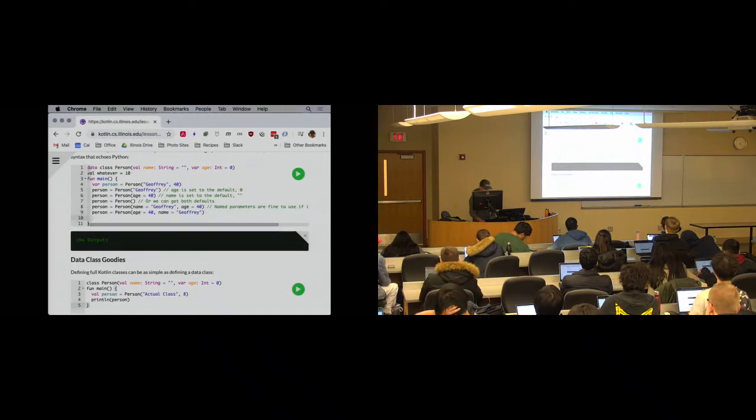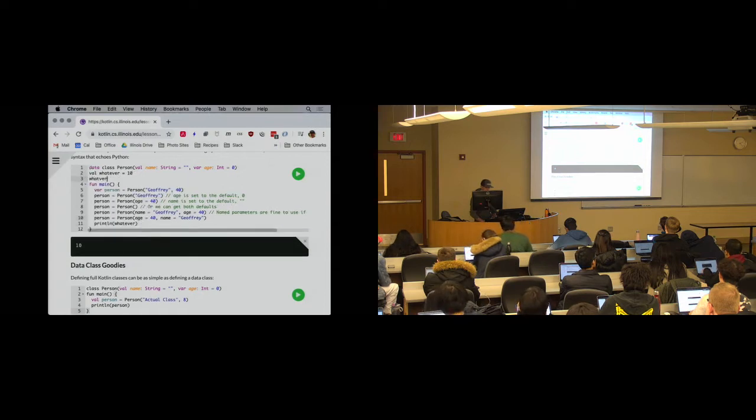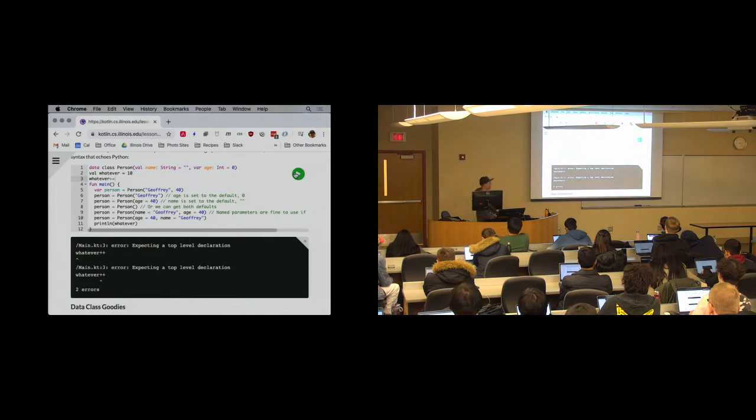This is available to my main method. If I start trying to do stuff with this out here, like let's try to modify it, then I can't do that. So I can declare variables, I can declare functions. Essentially, my Kotlin code can contain declarations.